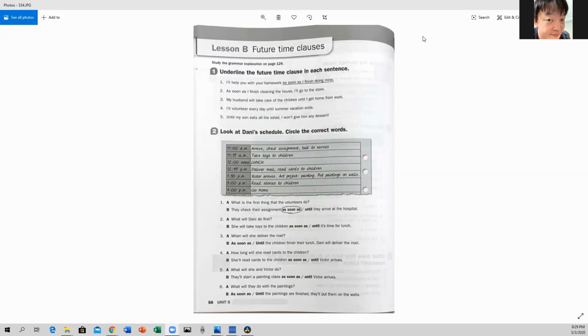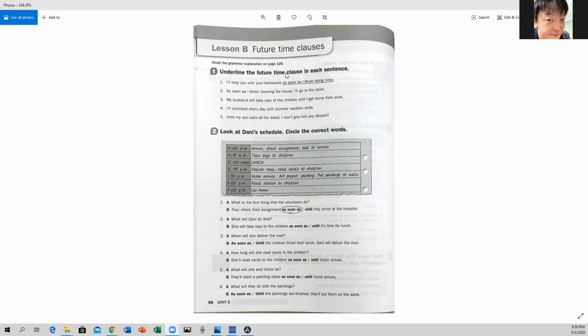Okay, everyone. So now I hope you had a good refresher by watching the video. So now we are gonna go ahead and do some exercises just to grasp the material better. Let's go to our workbook, page 56. Go to your workbook, page 56, and we are gonna do the exercise.